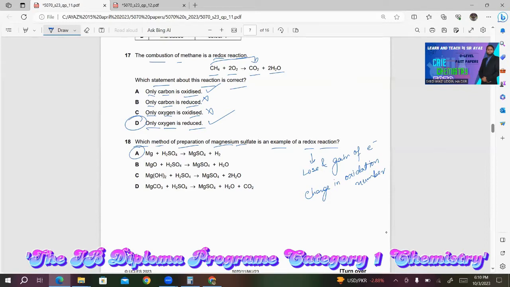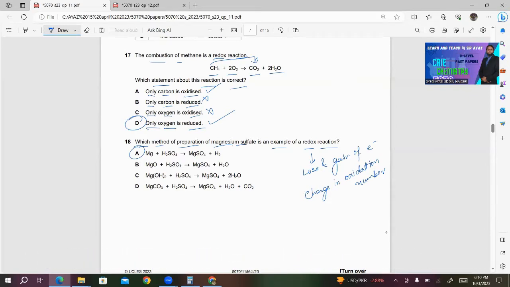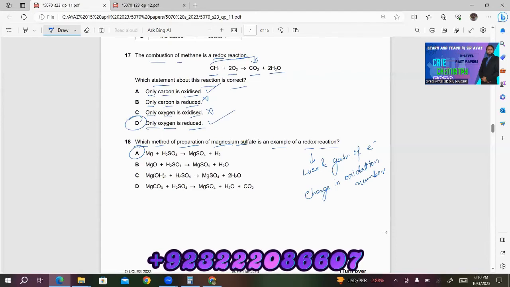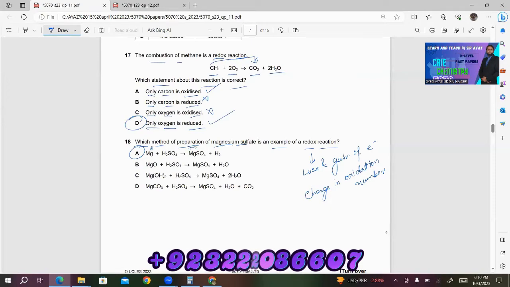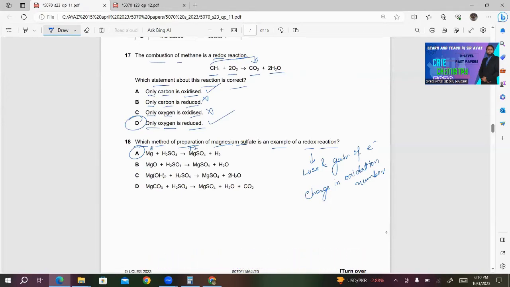The reason is that on the reactant side, we have Mg plus H2SO4. On the product side, we have MgSO4 plus H2. So on the reactant side, the oxidation number of magnesium is 0. But on the product side, it will be +2. What about hydrogen? On the reactant side, it's +1. On the product side, it will be 0. So magnesium is oxidized and hydrogen is reduced. None of the other equations shows this. So A will be the right answer in this case.